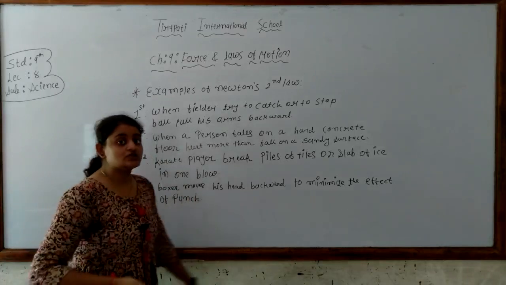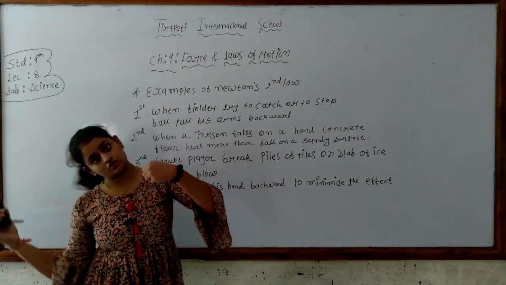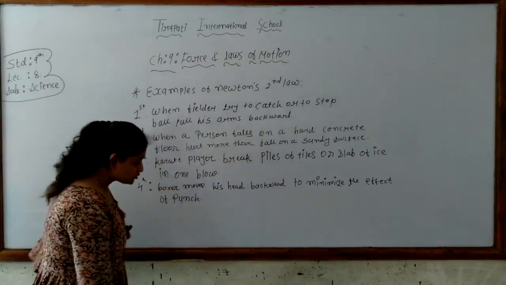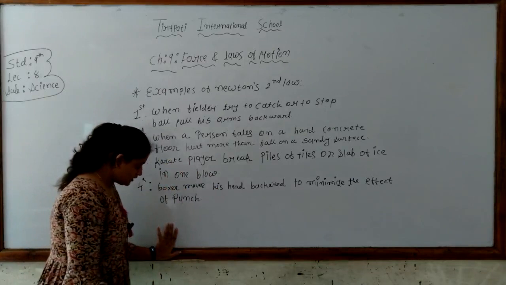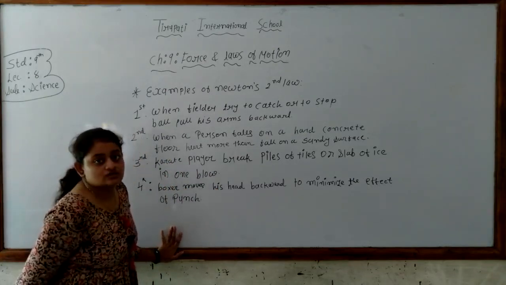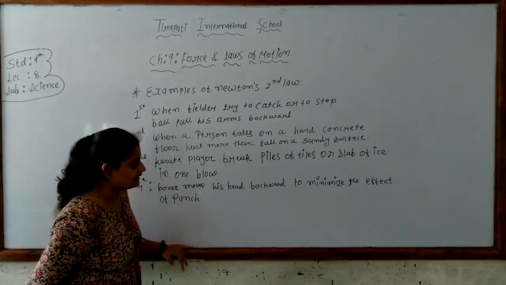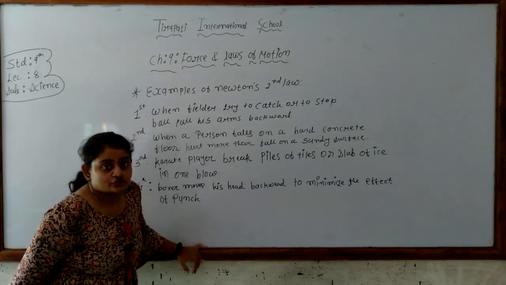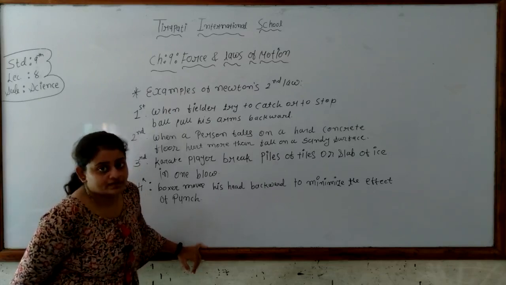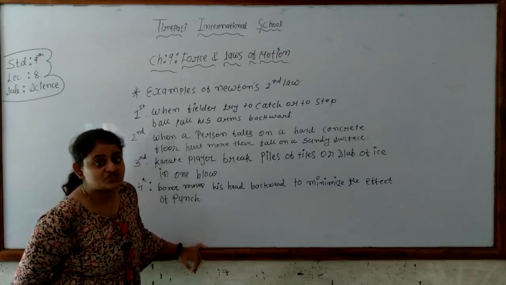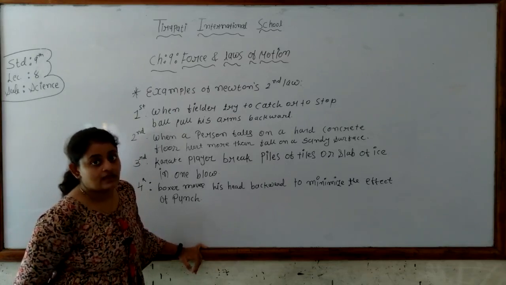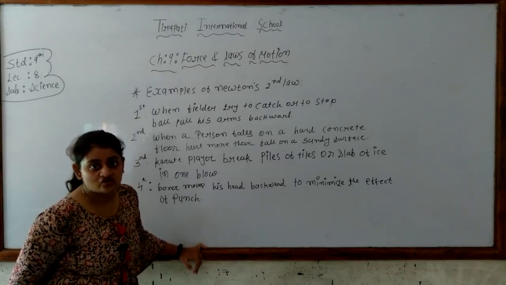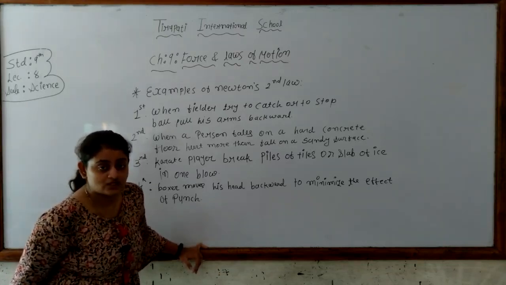When the competitor gives the punch, the boxer should move his head backward to minimize the effect of the punch. Why should he do this? When the boxer moves back, it increases the time interval of the strike from the competitor. In this way, the rate of change of momentum is decreased, and hence the force applied by the competitor's punch is decreased.